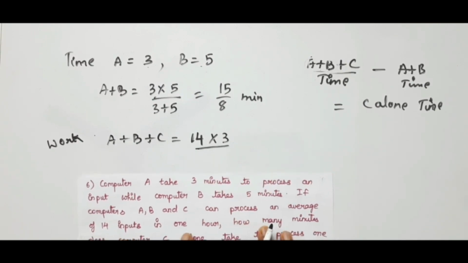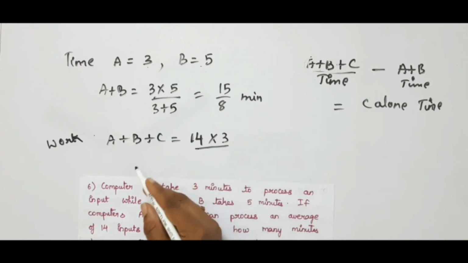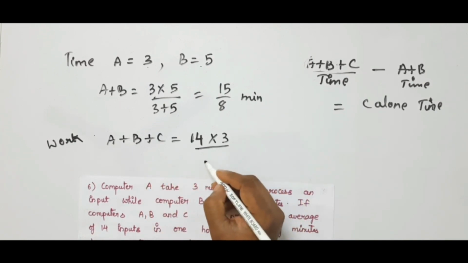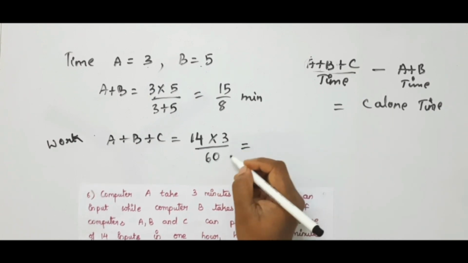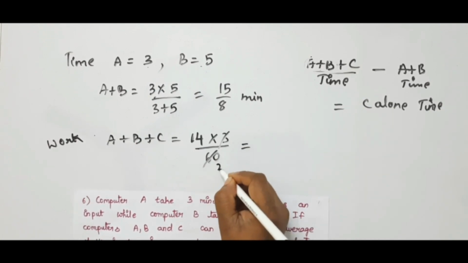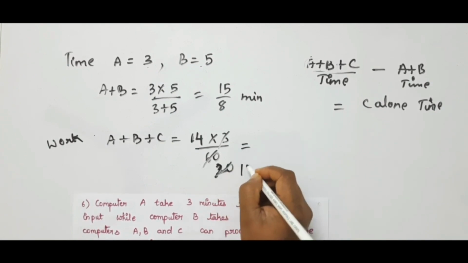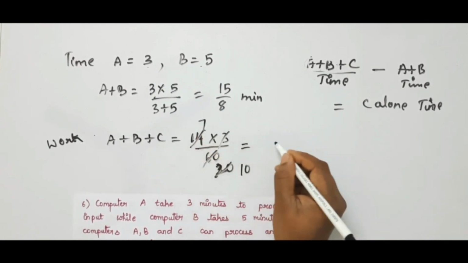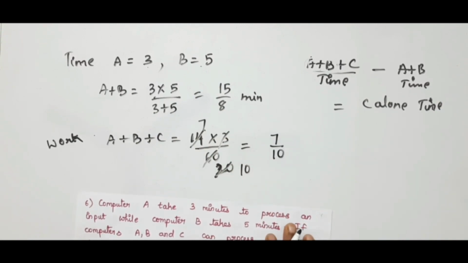Time is given as 1 hour, but here it is in minutes, so this value should also be in minutes. So, 1 hour is equal to 60 minutes, divided by 60. So, this is equal to 3 30s, 20s. And here it is 10 and here it is 7. So you will get 7 by 10. This is the work done all together.